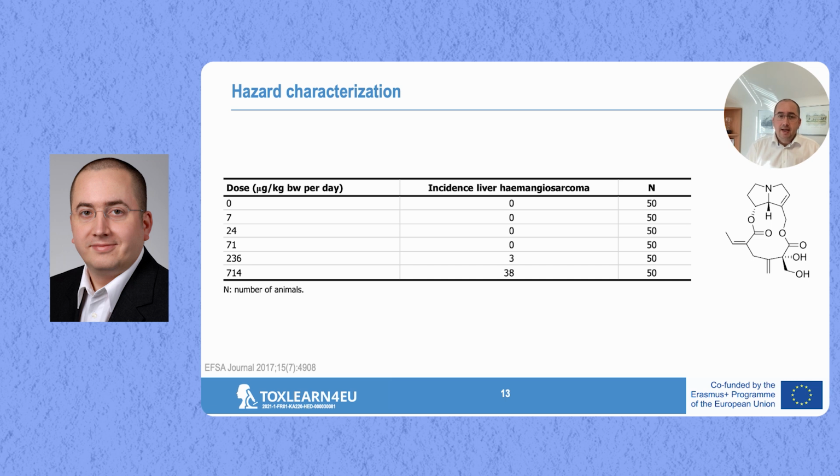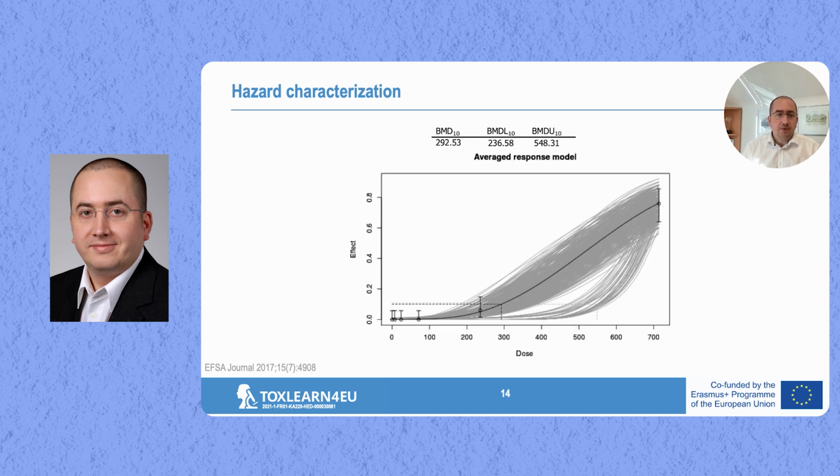I'm not going to explain in detail, but just generally speaking, the BMDL is a type of modeling result from the dose response data where we derive one single number that we can use to characterize the hazard. And you see here one single screenshot from the latest EFSA opinion. For further details, I recommend that you look at the EFSA opinion.